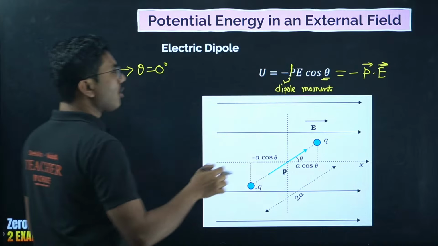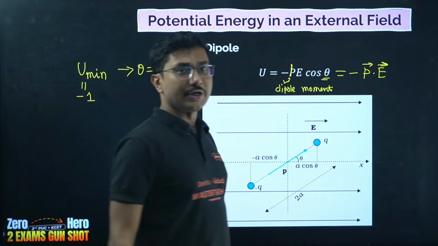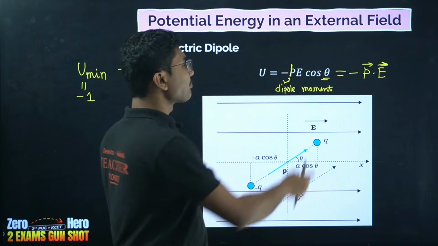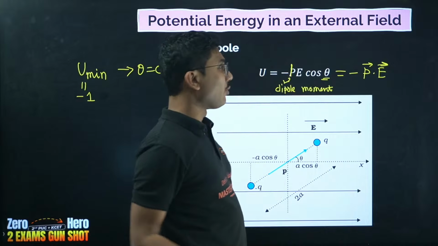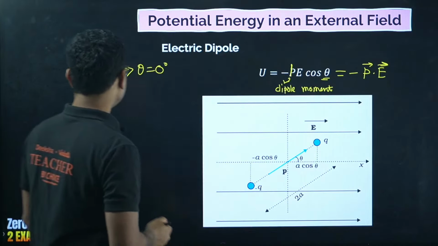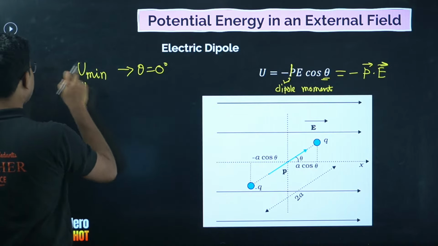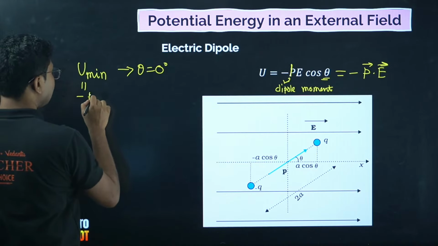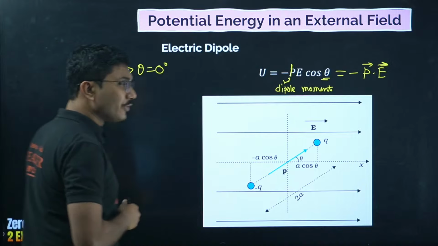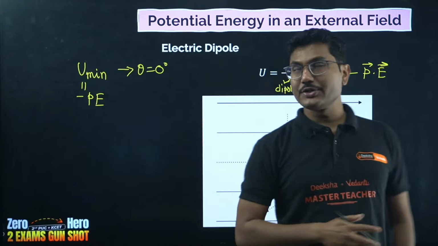If you put theta equal to 0, cos theta is 1, so you will get -pE. A negative value is smaller than 0, that means this is the minimum value.